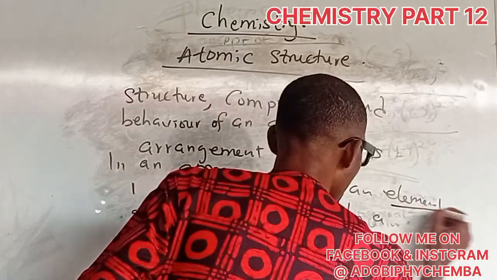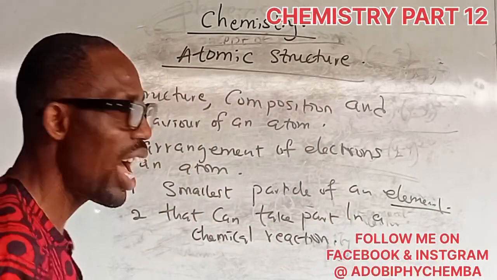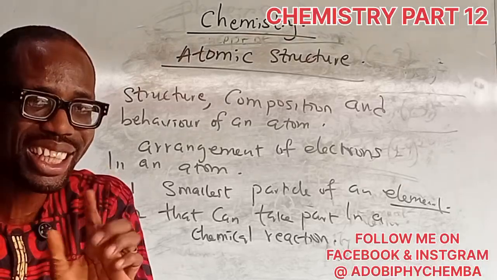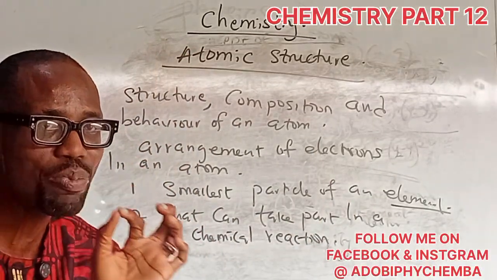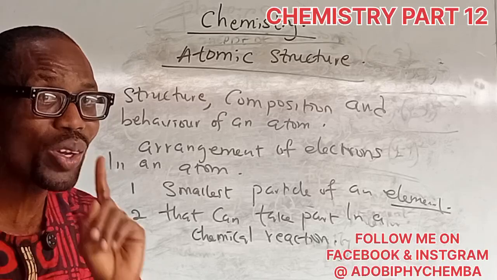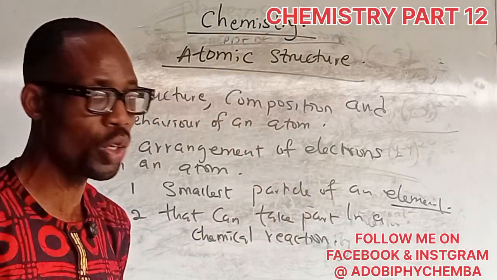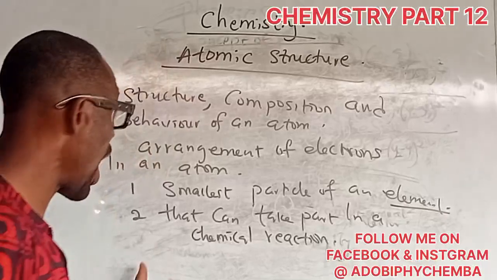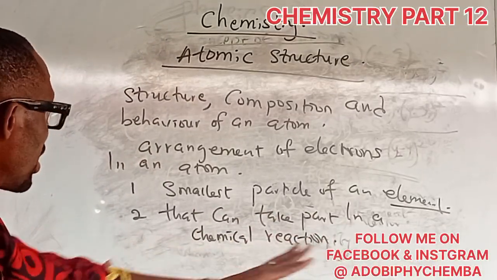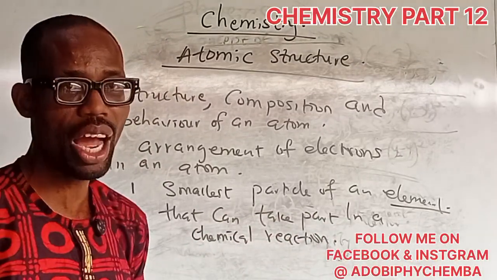Then what is an element? An element is a substance that cannot be split or broken into a simpler unit by an ordinary chemical reaction. So take note, I'm defining element because I made mention of it. So atom is the smallest part of an element that can take part in a chemical reaction.